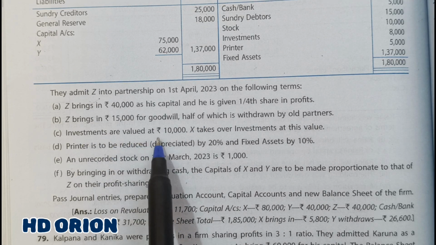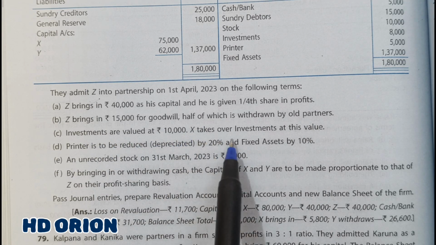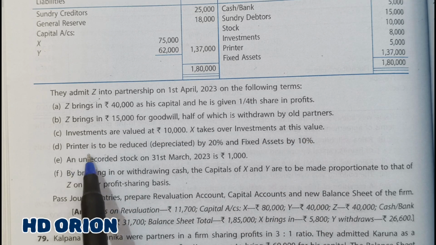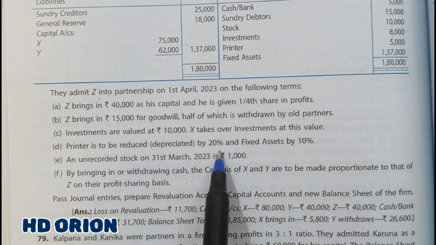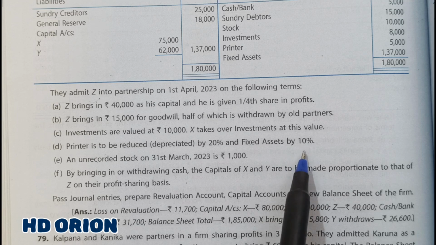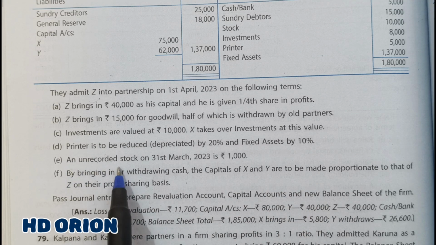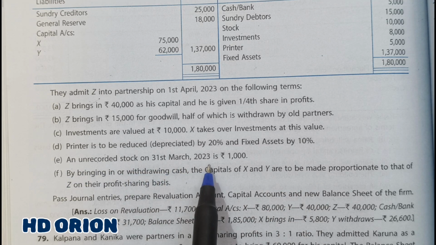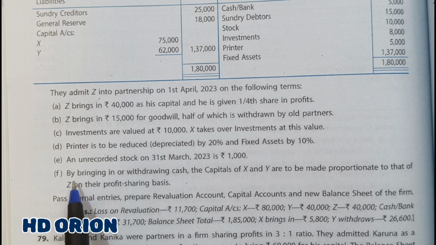Investments are valued at rupees 10,000. X takes over investment at this value. Printer is depreciated by 20% and fixed assets by 10%. An unrecorded stock on 31st March 2023 is rupees 1,000. By bringing in or withdrawing cash, the capitals of X and Y are to be made proportionate to that of Z on their profit sharing basis.